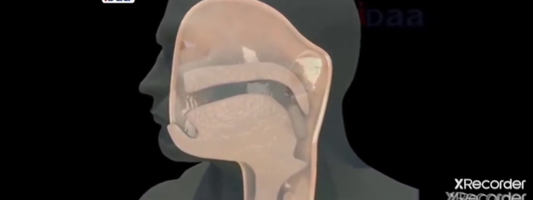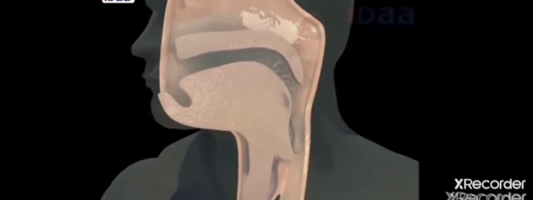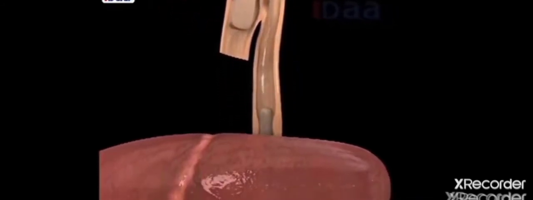Esophagus. The food while entering from buccal cavity to esophagus, a flap-like structure called epiglottis guards the entry of food material into the windpipe. And through wave-like motion called peristalsis, the food enters into your stomach.